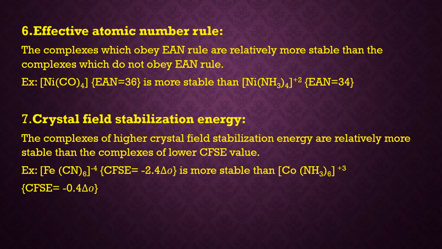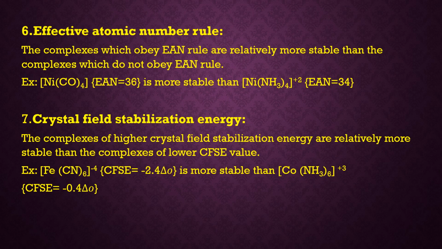For example, Fe(CN)6 4- has got its CFSE value as minus 2.4 delta O, whereas Co(NH3)6 3+ got its CFSE value as minus 0.4 delta O. So comparatively among these two complexes, Fe(CN)6 4- will be more stable as its CFSE value is higher than the other complex.